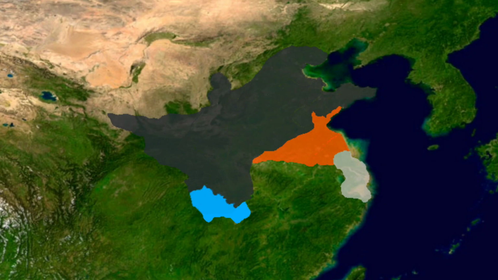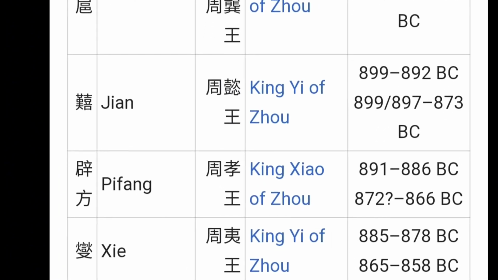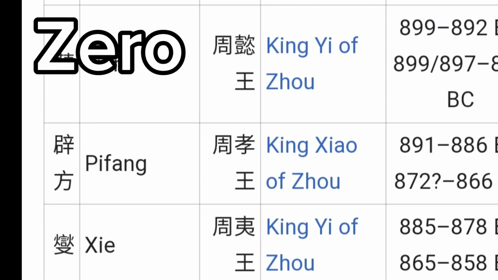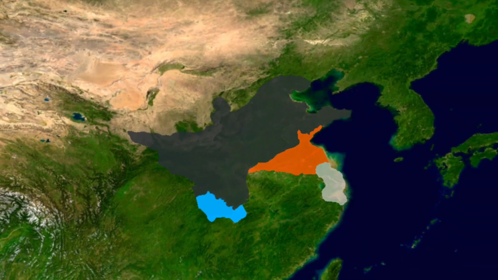This was the turning point of the Zhou's dominance of China, as it would now be contested by Shu, who would grow into a powerful enemy. Then followed King Gong, who did largely nothing but introduce some economic reforms. Then a couple of kings followed who, say it with me, achieved 0 remarkable things, which gave the enemies of the Zhou breathing room.